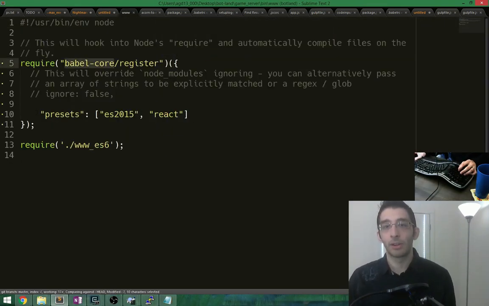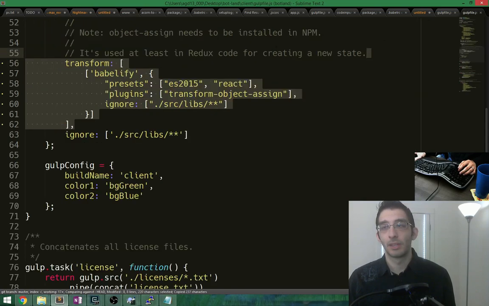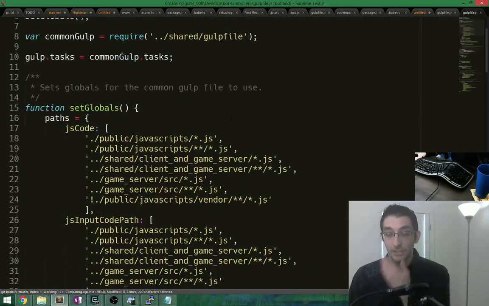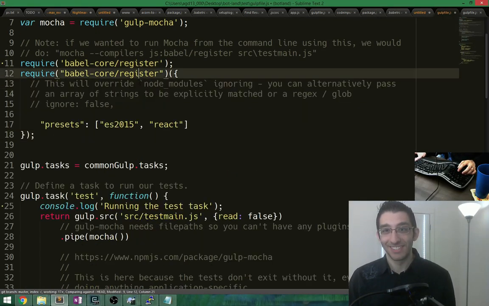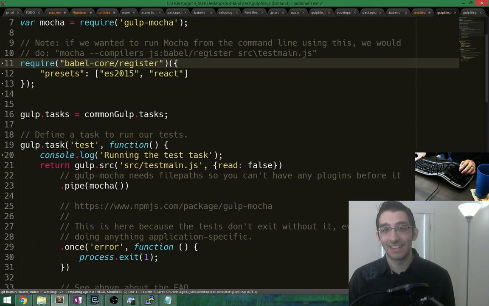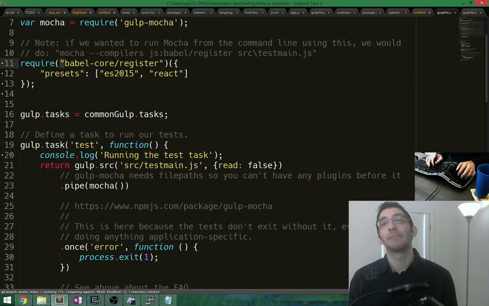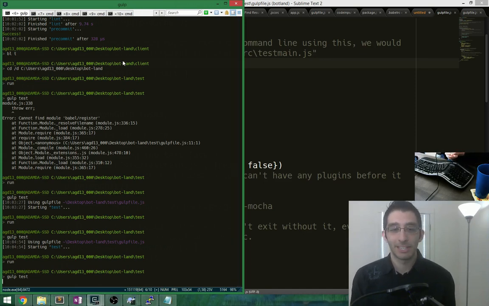Oh, right. Oh, no. We need the presets. Okay, well, this is our... If this doesn't work, then I don't know what to do. So let's do this and delete that. And also, I don't like this syntax. Oh, I did that because it was JSON in another blob. Alright. Please work. Please run the test.